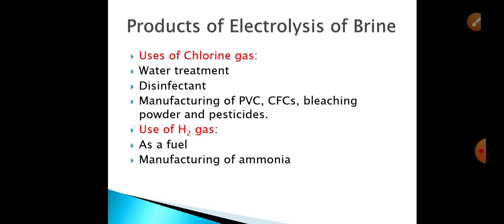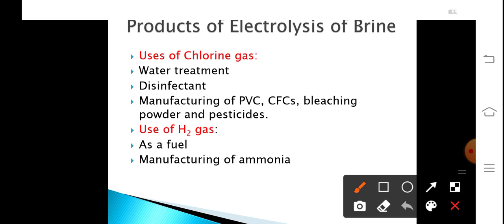Now let us talk about the products of electrolysis of brine. During the electrolysis of brine, the main product is sodium hydroxide and the byproducts are hydrogen and chlorine gas. These are also very important components. So chlorine is used for water treatment. It is also used as a disinfectant. It is also used as a raw material for the preparation of various important polymers like polyvinyl chloride, that is PVC, and CFCs, that is chlorofluorocarbons. Chlorine is also an important raw material for the formation of bleaching powder and pesticides.